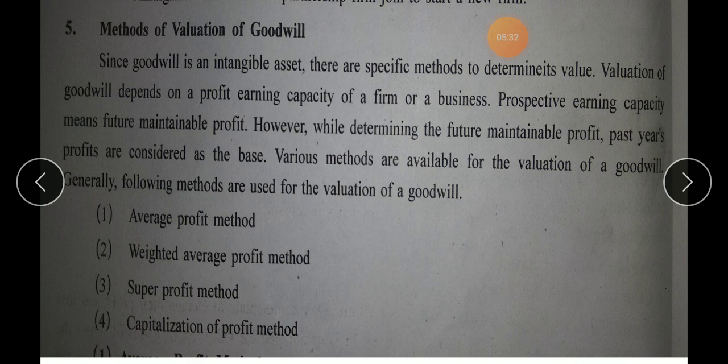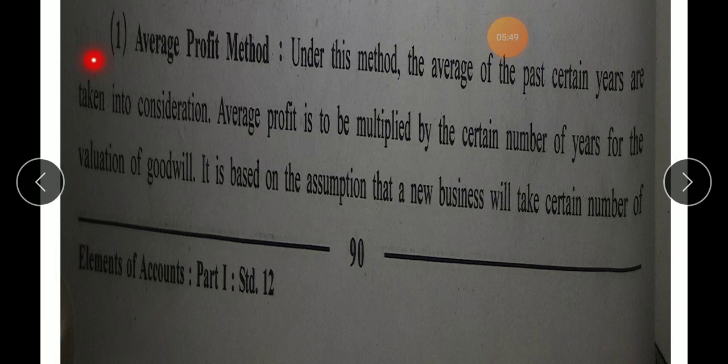The very first method is the average profit method. Then the weighted average profit method. Third is the super profit method. And lastly, the capitalization of profit method. Average profit method, the very first method. Now this method we are going to understand with the purpose of solving practical sums, the 4-mark question that I mentioned in the weightage of this chapter.